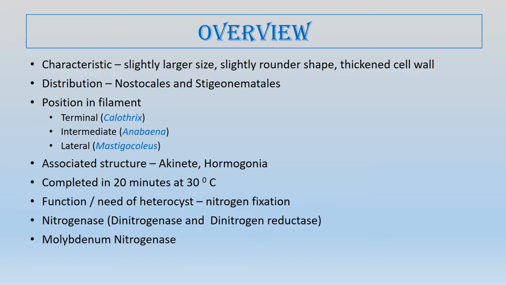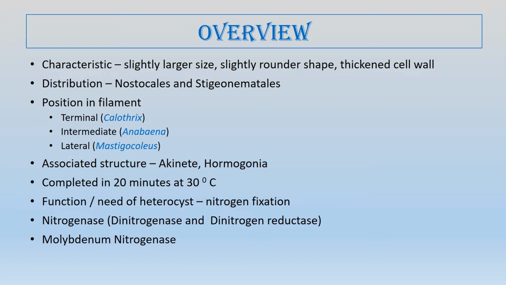That is, it is degraded in the presence of oxygen. This degradation is prevented by various structures. For example, the thick, very specialized cell wall of the heterocyst prevents oxygen from entering the cell.